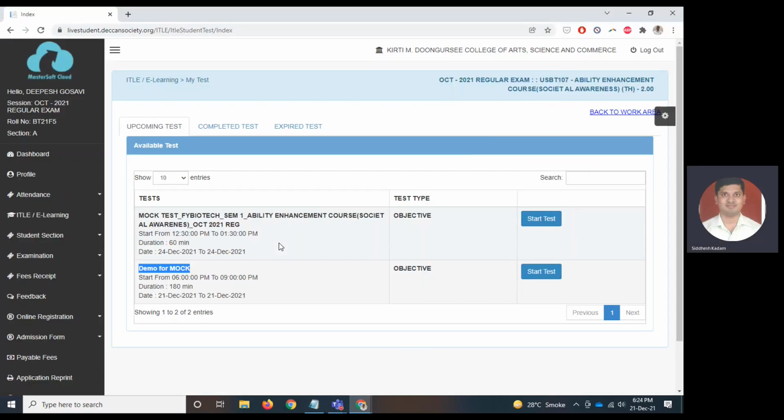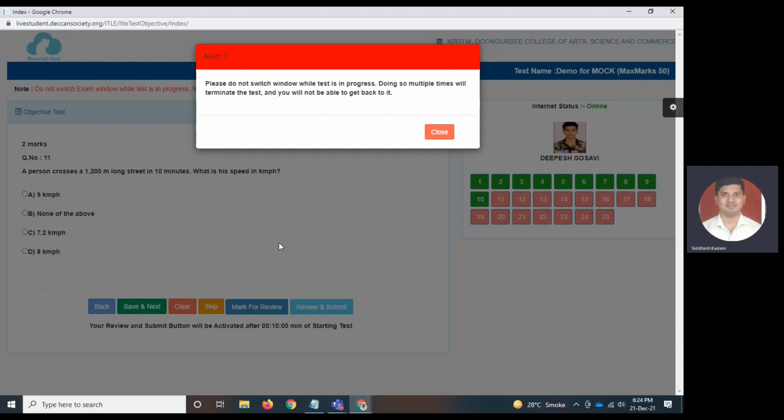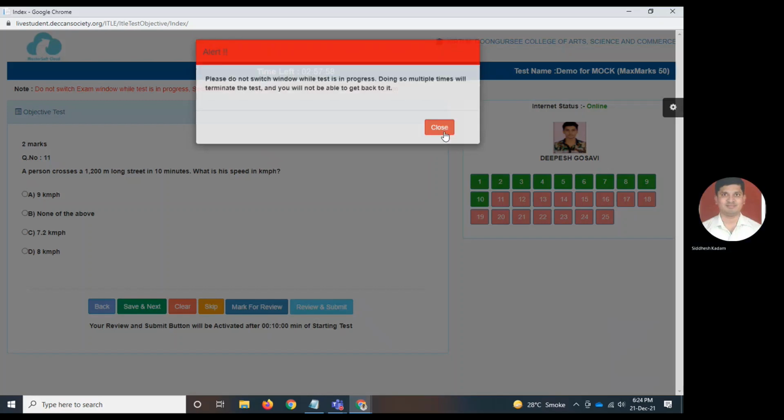If you try to go from one window to the other, like this, we will receive an alert: Please do not switch window while test is in progress. Doing so multiple times will terminate the test and you will not be able to get back to it. So students, please follow this rule and don't do any malpractice.